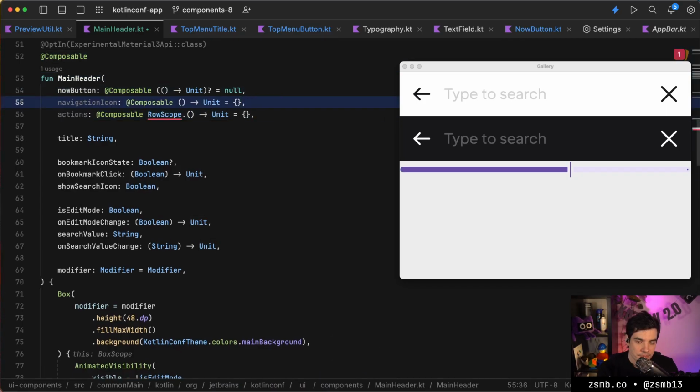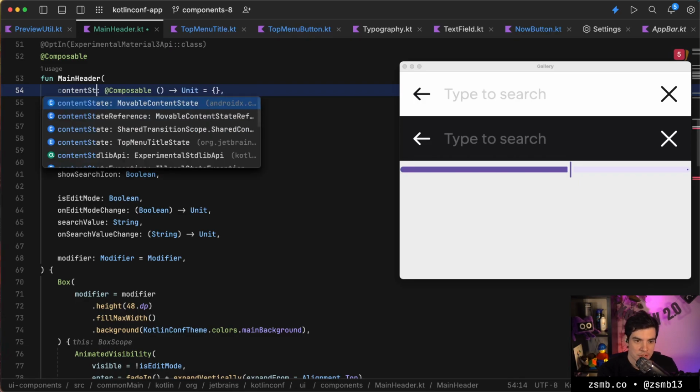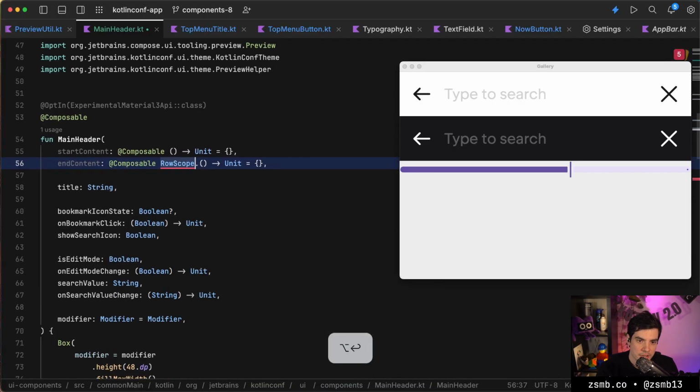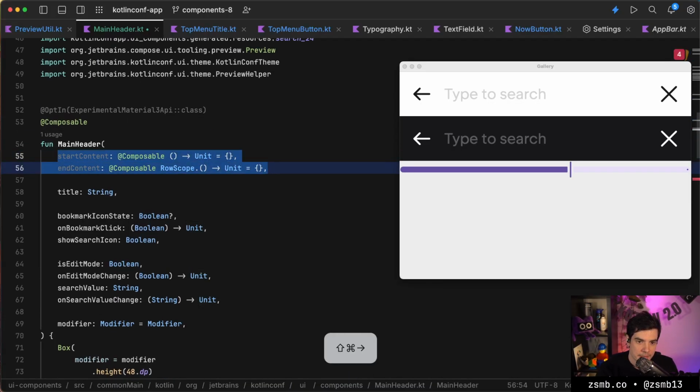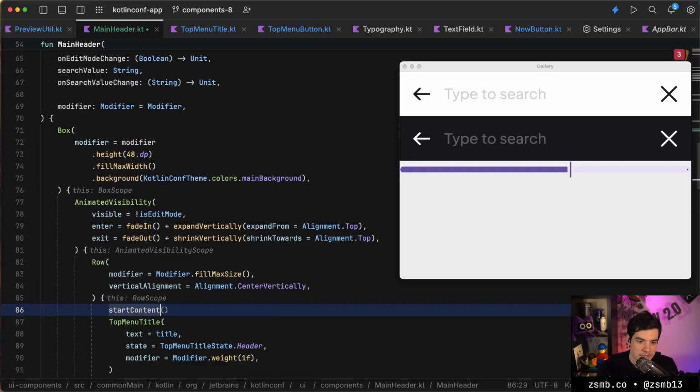Okay, well, we'll need to do something about the edit mode as well, but we do need 2 slots like this, essentially. So instead of navigation icon, this is going to be, I don't know, start content and end content or something. We're going to import row scope. Yeah, that seems fine. And then here we can just emit the start content.